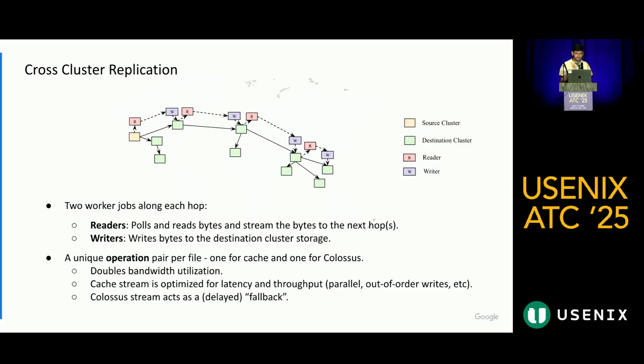The Colossus stream acts as a delayed fallback stream. It is slightly delayed, whereas the cache stream is optimized for latency and throughput. It supports parallel out-of-order writes, and you can find more details in the paper. This effectively doubles the bandwidth utilization, but it has been very, very useful in solving the use case of low latency for us.